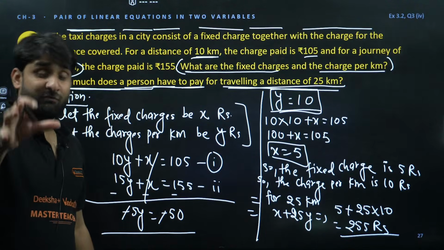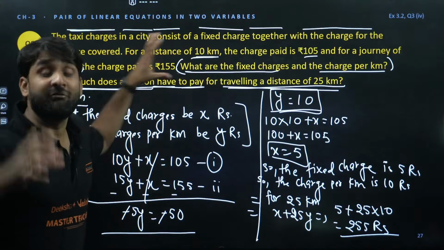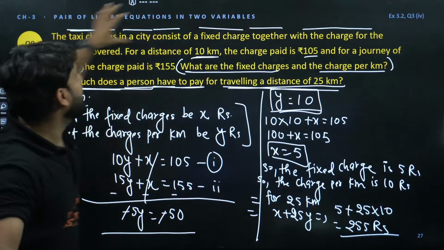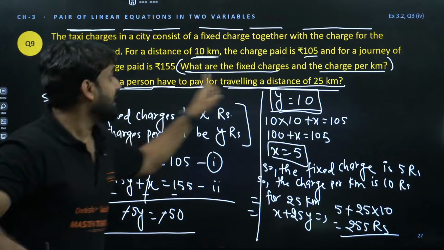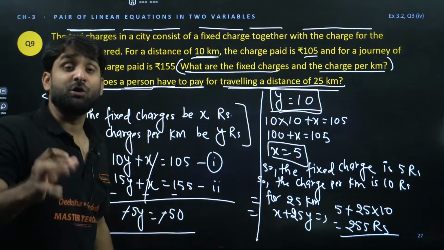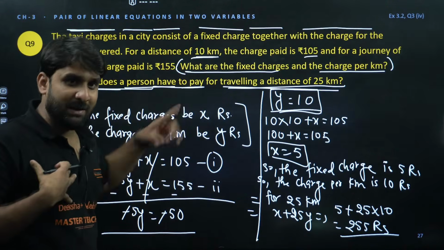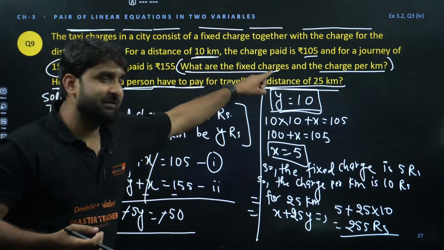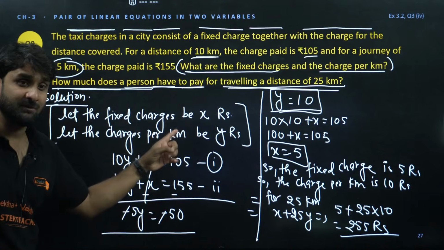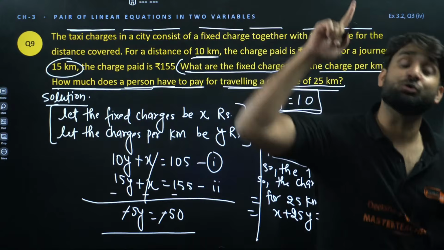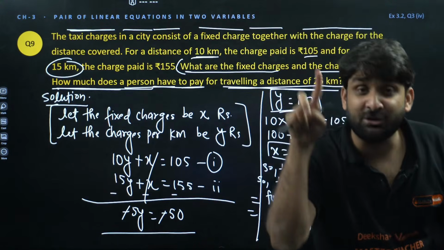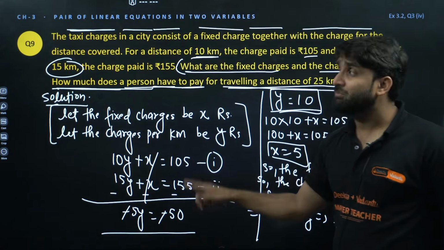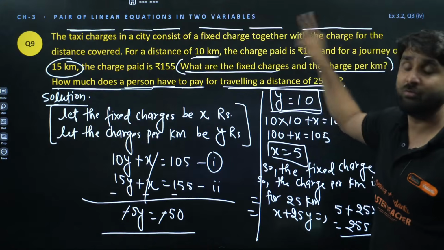So listen champion, one more time I'm repeating, whenever a word problem question comes up in front of you, if you are getting confused to understand the language, go to the last line. Go to the last line, what you have to find. I have applied the same method here. I have seen the first line initially, so the question is asking for fixed charge and charge per kilometer. I have assumed that. So always in a word problem question, go to the last line, and whatever the question is asking to find, let that value, and once you let the value, you will be able to form the equation after reading the question from the starting.